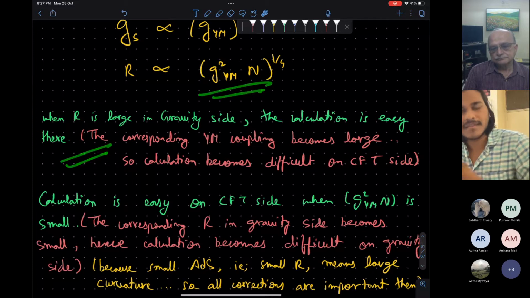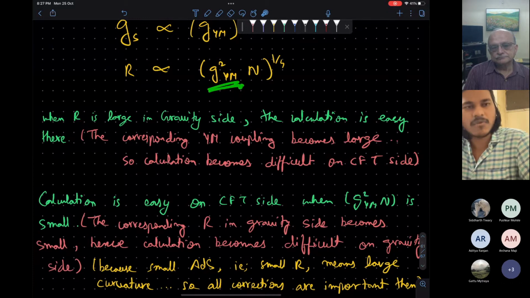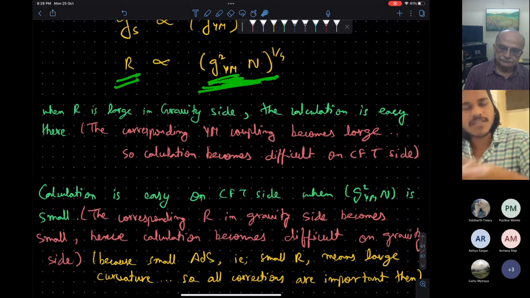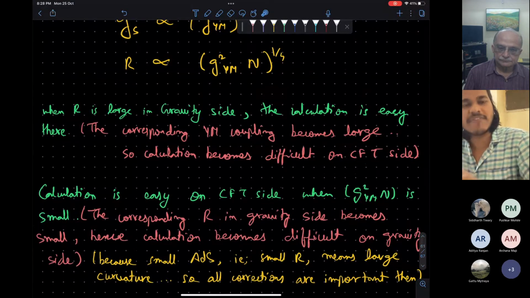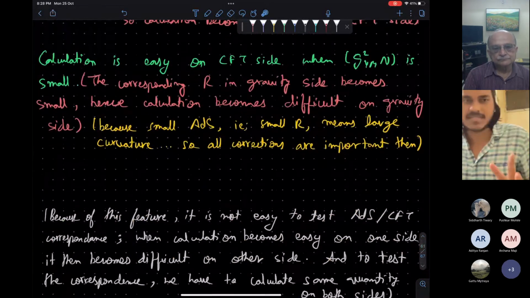And vice versa. If g is small, then the coupling constant is small, and the calculation on the CFT side will become easy. You can use perturbation theory and all. But if g is small, R will become small, the curvature will become large, so the calculation on the gravity side will become very difficult. So we'll have a lot of trouble. This is how we believe this conjecture is true.